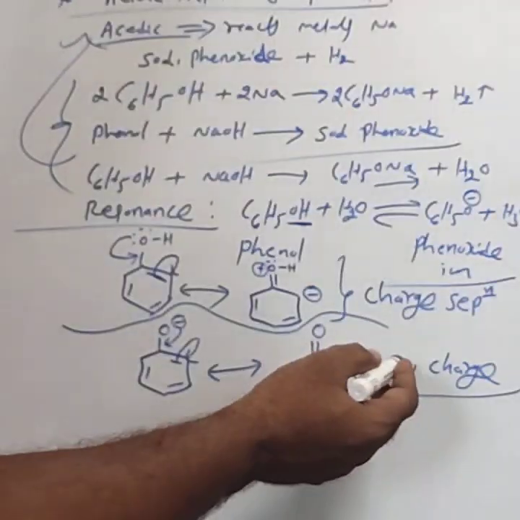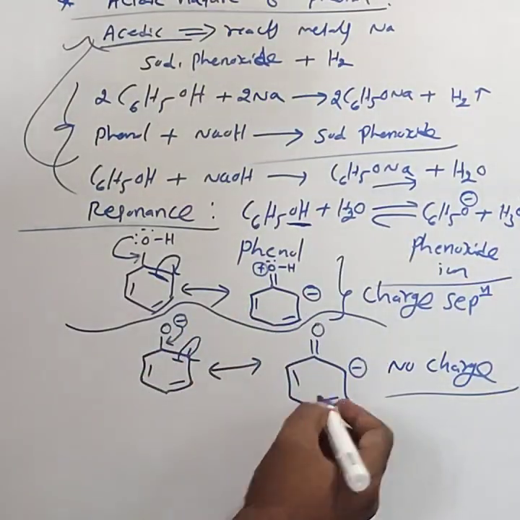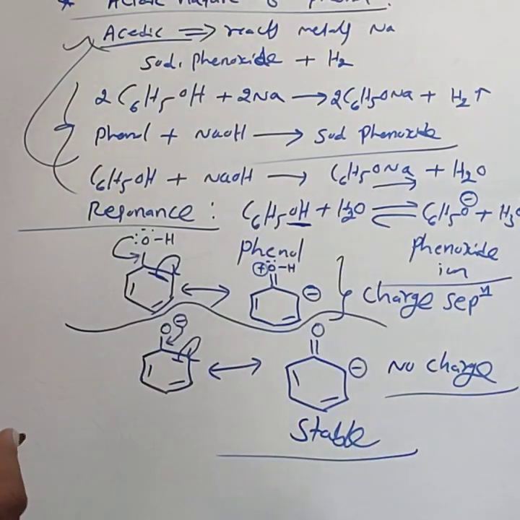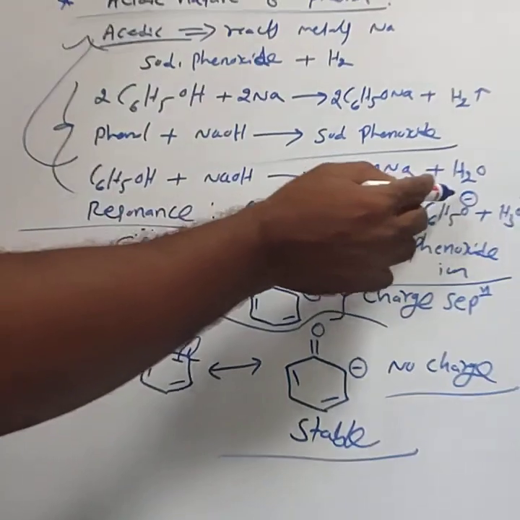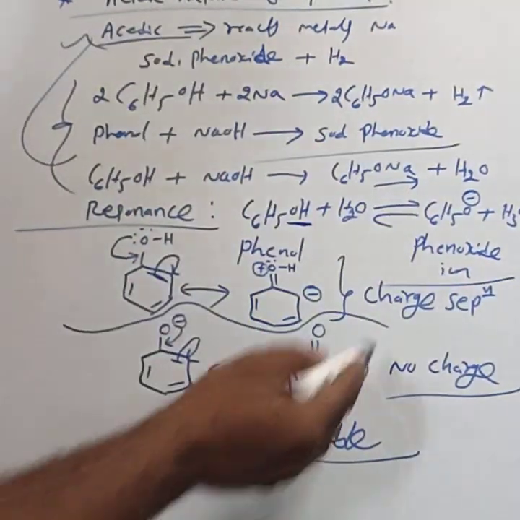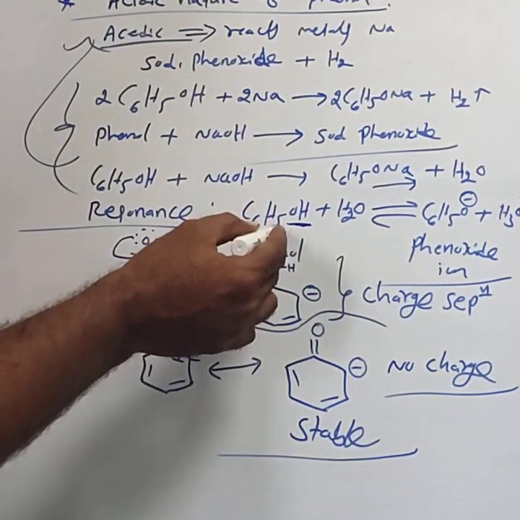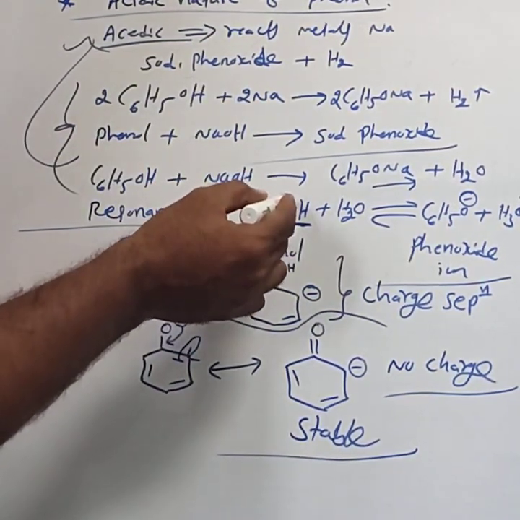Due to the absence of charge separation in phenoxide, the phenoxide is more stable compared to phenol. Out of phenol and phenoxide, phenoxide is more stable, while phenol is unstable. Unstable means more reactive.